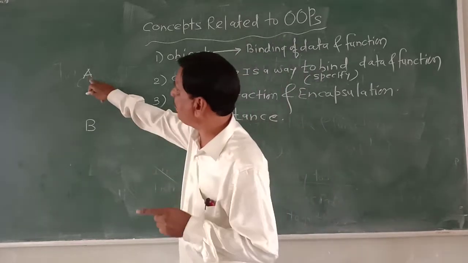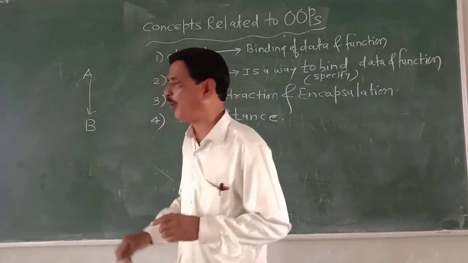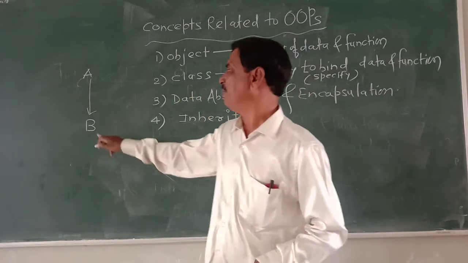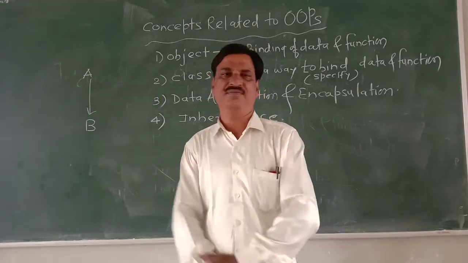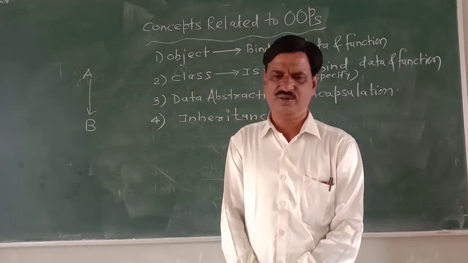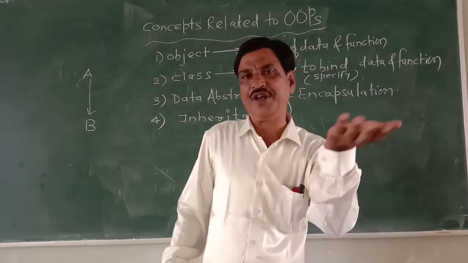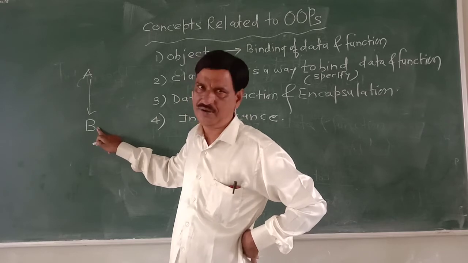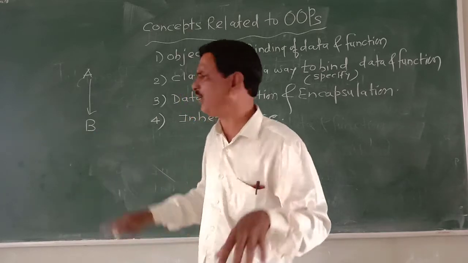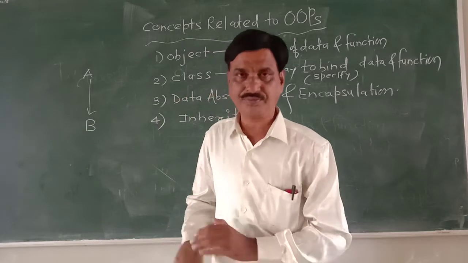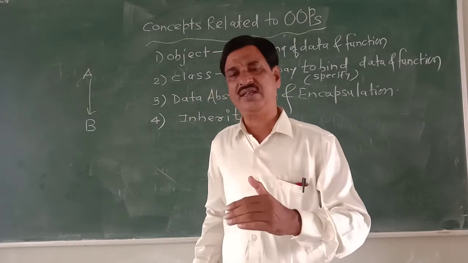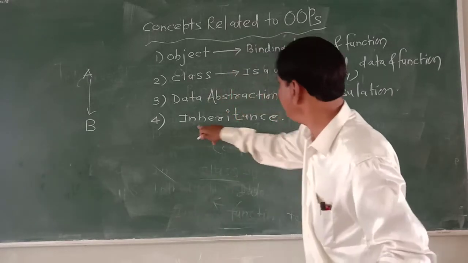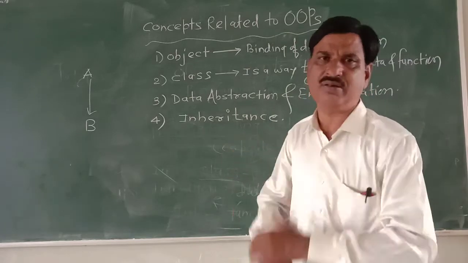Now, suppose all the properties of A become the properties of B. Then we can say B is inherited from A. We know the property of parent and child. The child will acquire the properties of the parent. That is called inheritance.